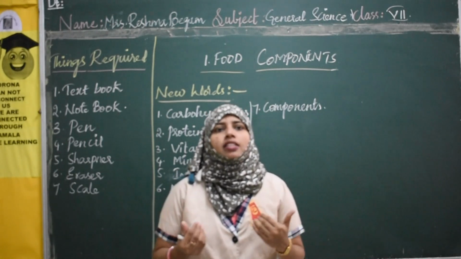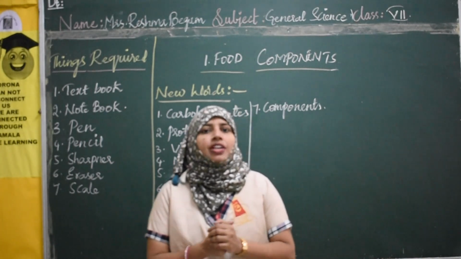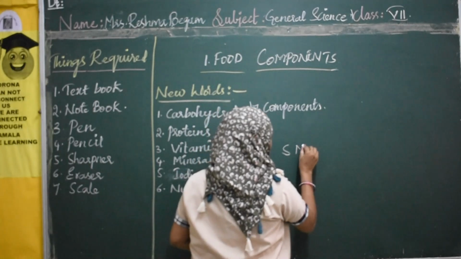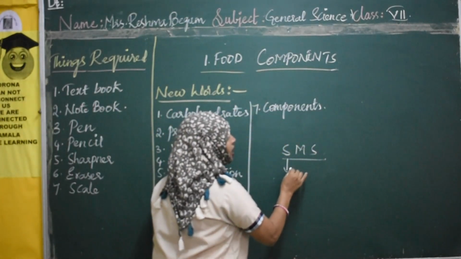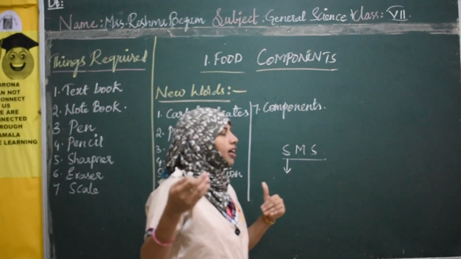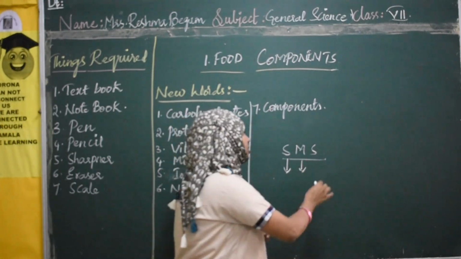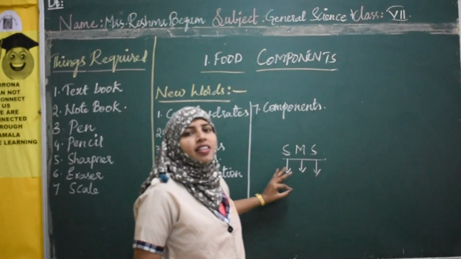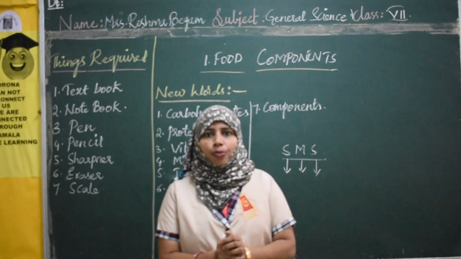So to keep us safe and healthy in this pandemic outbreak, we have to follow 3 small tips, that is SMS. So that is, we have to maintain social distancing, means we have to maintain at least 1 meter distance, right? Next we have to wear a mask to keep us safe, and next is we have to wash our hands frequently with soap. So these are the 3 important tips right now to fight against the coronavirus outbreak, right?